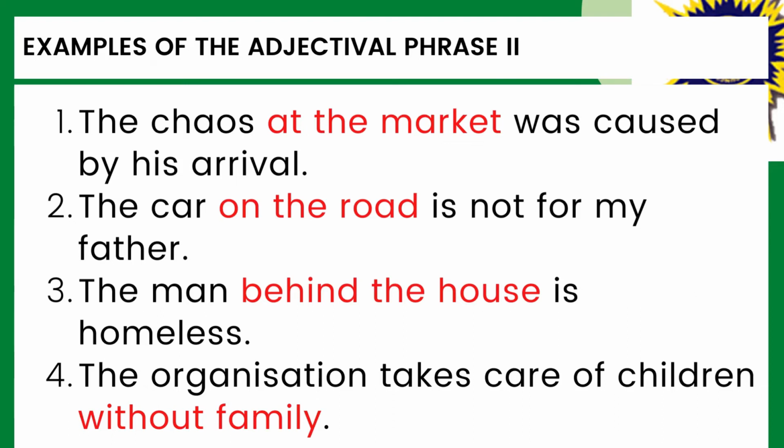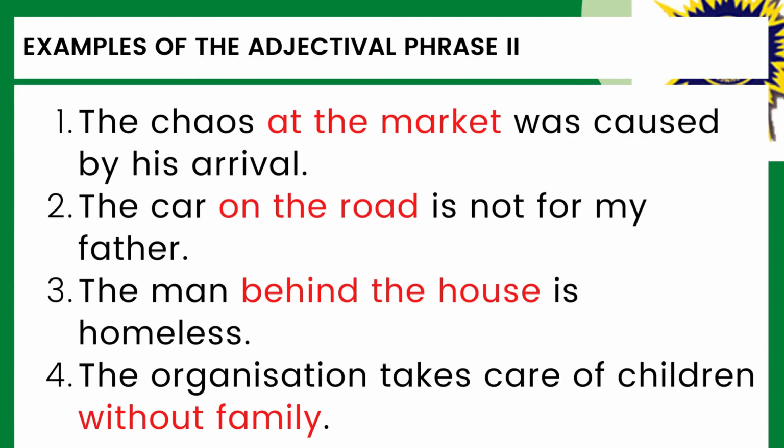Our first example is, the chaos at the market was caused by his arrival. In this sentence, what helps us to identify the particular kind of chaos? It is the phrase, at the market. This is a prepositional phrase. However, since it is telling us the particular kind of chaos, it is acting as an adjective. Thus, it is an adjectival phrase modifying the noun chaos in the sentence.